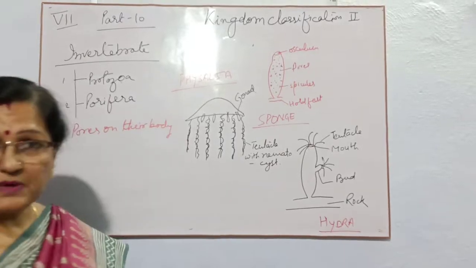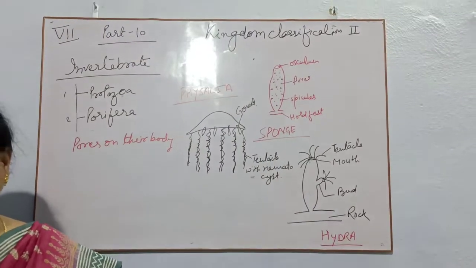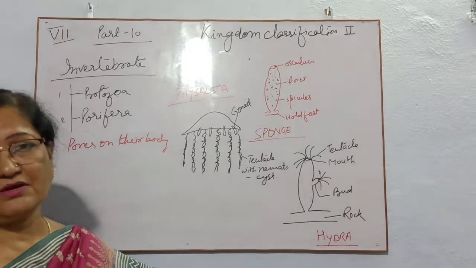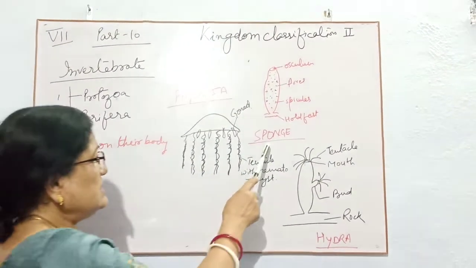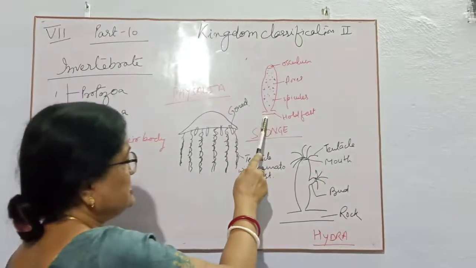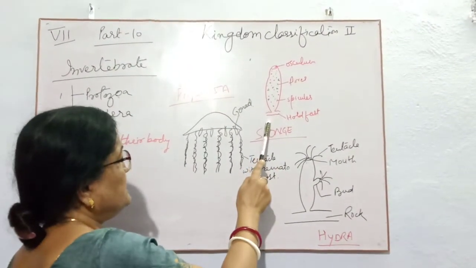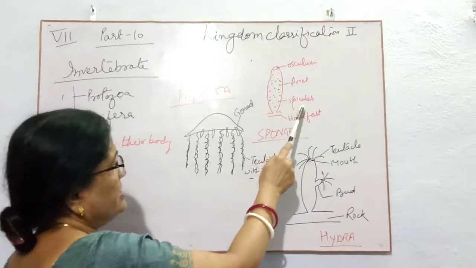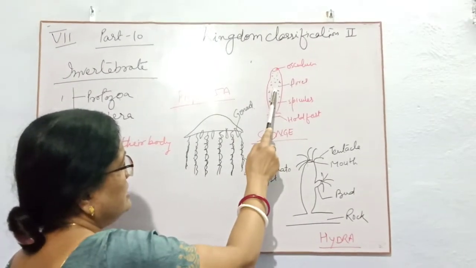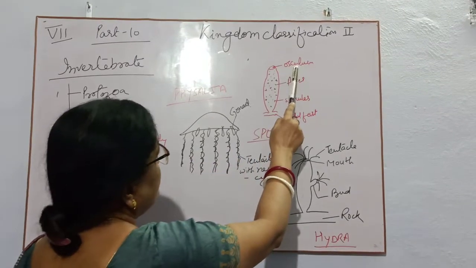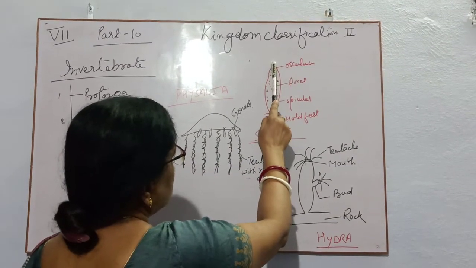Mainly sponges are the animals which cannot move from their own place. So these sponges have a fixed position, that is hold fast. Then these sponges have a hollow body. They have pores on their body because they belong to porifera, and they have an opening, that is osculum.